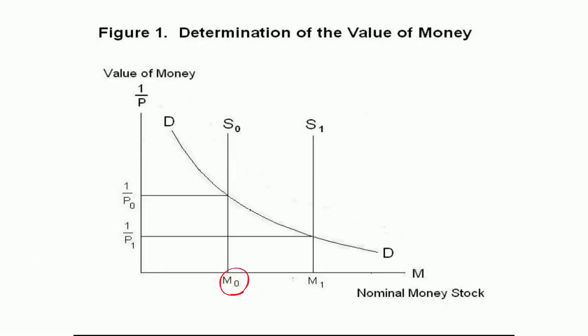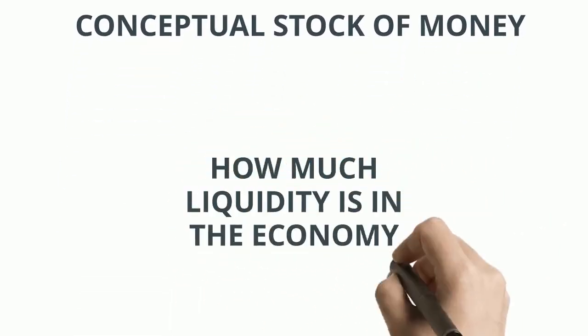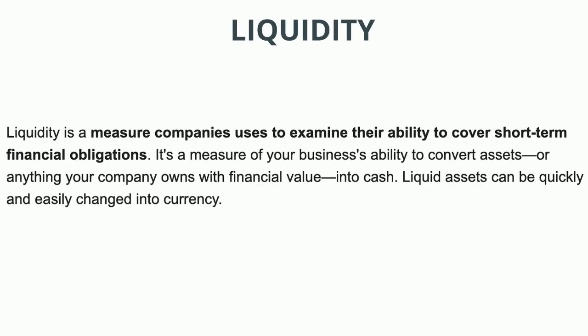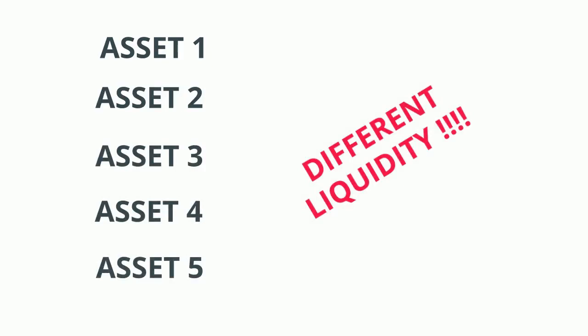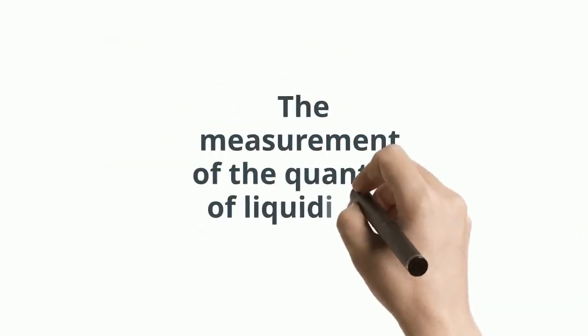M on the chart is a conceptual stock of money. We ideally conceive the stock of money as how much liquidity is in the economy. Liquidity is how easily an asset can be converted into cash. As all assets have a different level of liquidity, the measurement of the quantity of liquidity is imperfect.